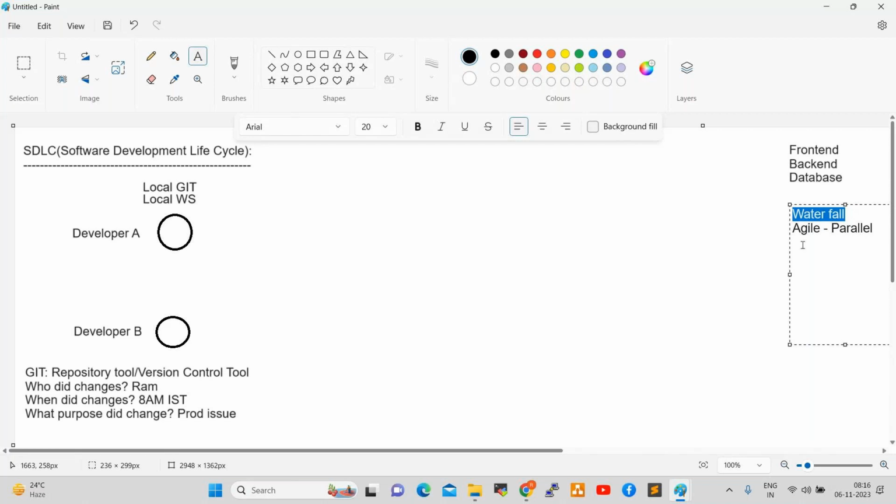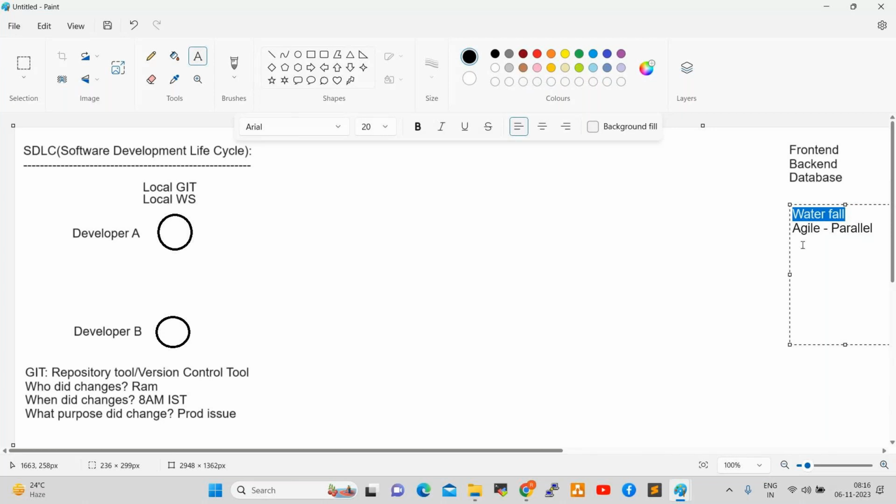In our organization, 6 years back, our team size was 180 members, with nearly 40 developers working on the application development. Once they got any requirement, they used to take 6 months, 1 year, 1.5 years like that.